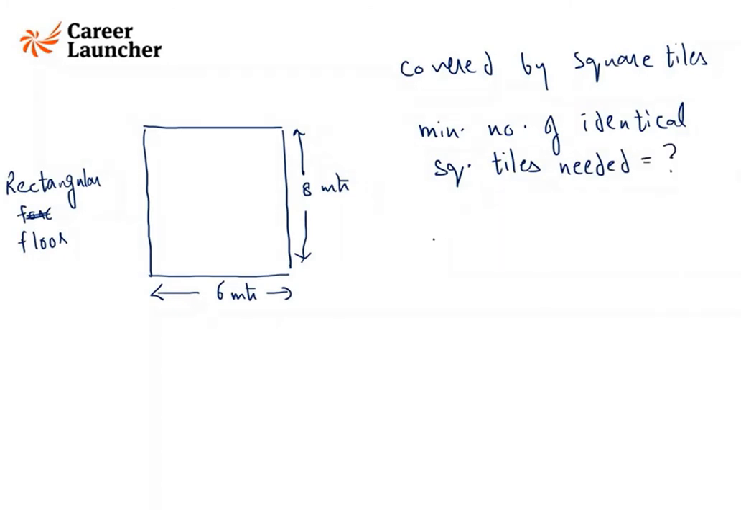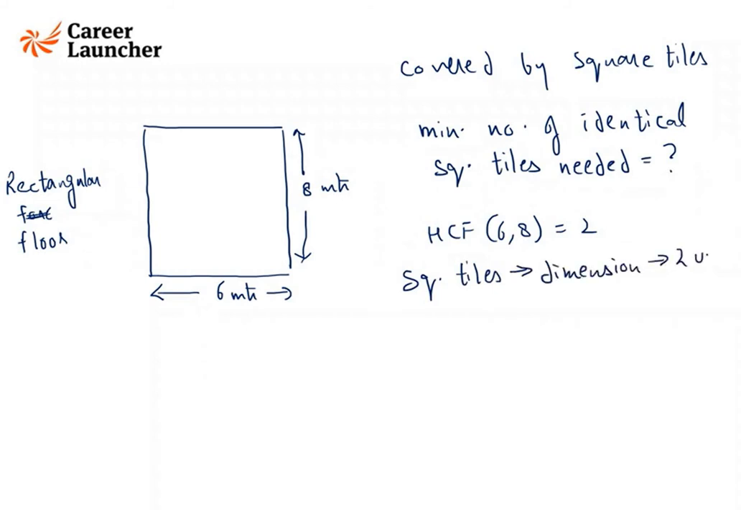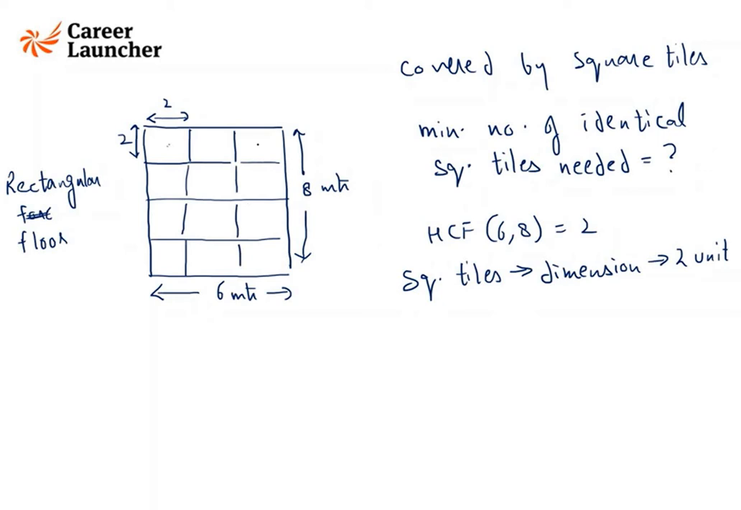So what we do is we find the HCF of 6 and 8, which is 2. So if I use square tiles of dimension 2 units to cover this, I will be requiring the minimum number of tiles. You can see here that I will use 3 tiles to cover this. Since this entire side is 6, if I use 3 tiles of dimension 2, this breadth would be covered. And similarly, I can cover this length using 4 tiles along this length. Each is of 2, this is 2, this is 2, and so on.